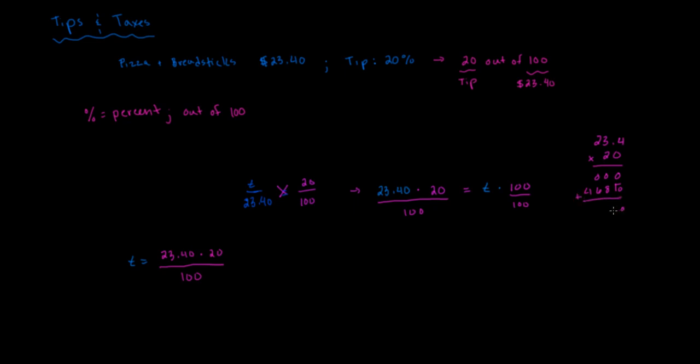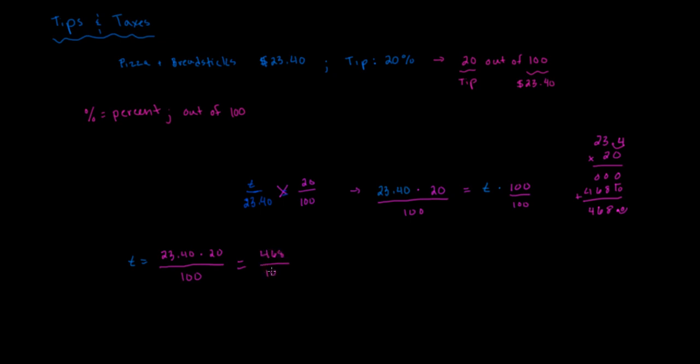We get 0 plus 8, 0 plus 6 is 6, and then 4. And then since we started with one decimal place here, we have to move one decimal place over. So 23.40 times 20 would give us 468 on the top.